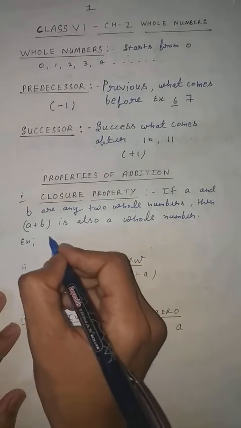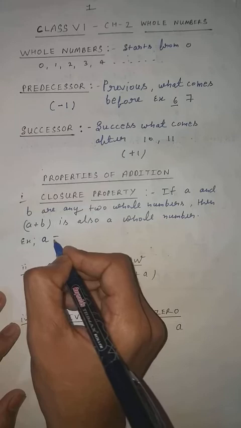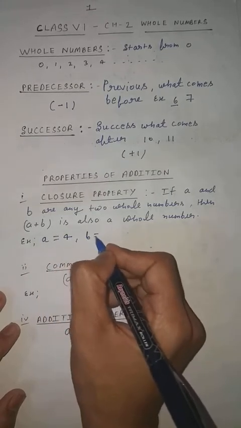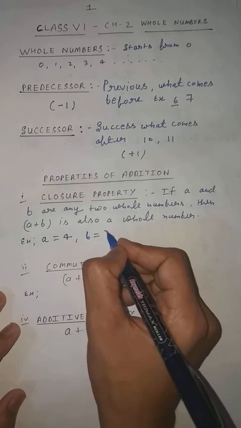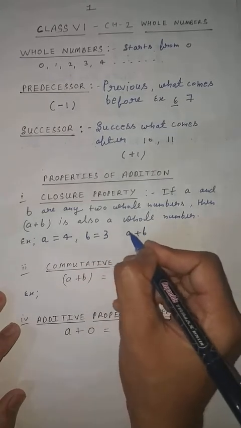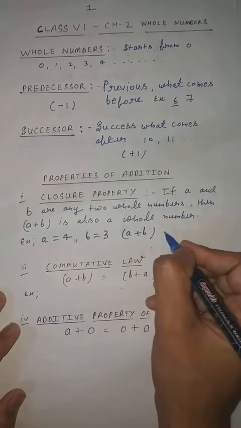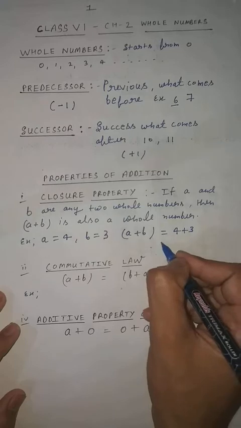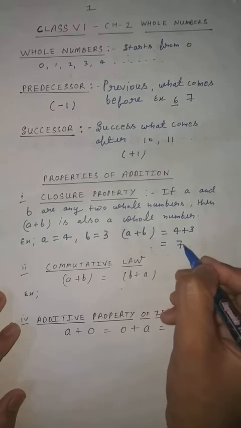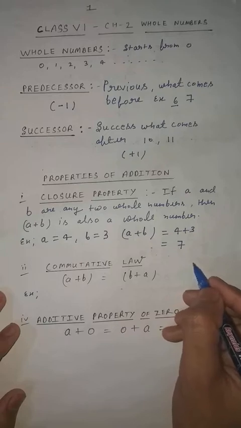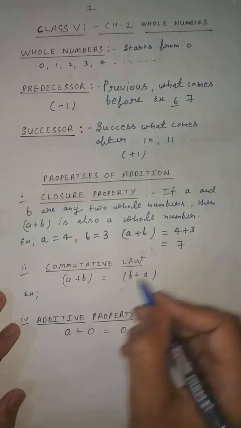Let A equal 4. You can take any number, but it should be whole. B equal to 3. Then what is the result of A plus B? This is 4 plus 3, which is 7. Now you can say this is a whole number because whole numbers start from 0, 1, 2, 3, 4 and so on. So 7 is a whole number.